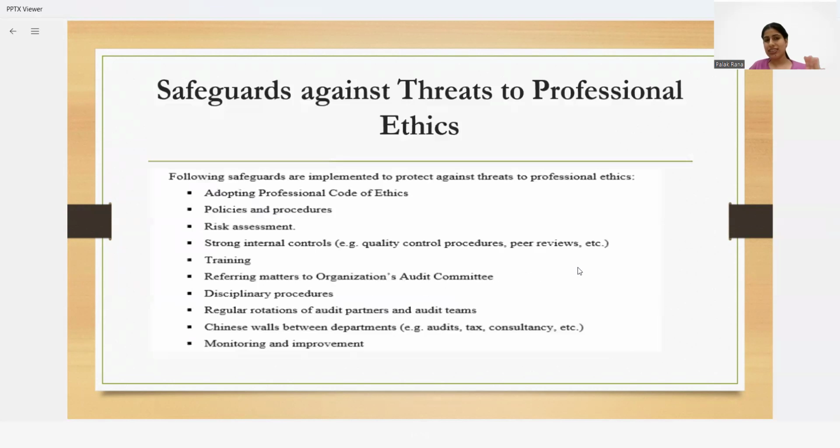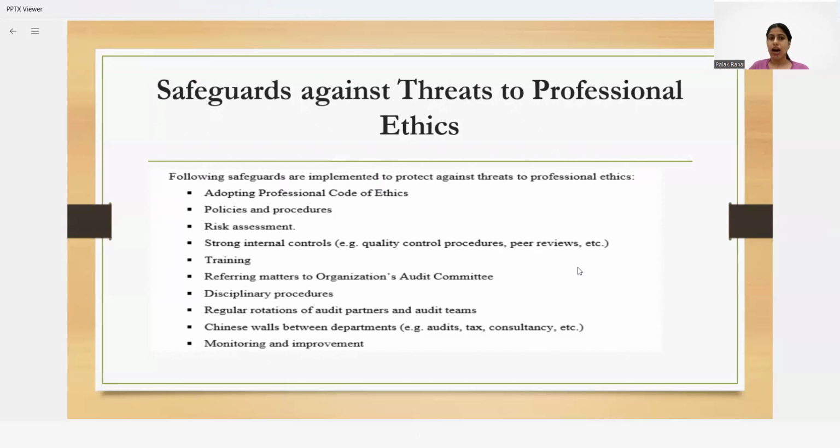So, guys, these are the certain threats, and we should follow the safeguards whenever possible to avoid threats to professional ethics. We should adopt the code of professional ethics. We should opt for policies and procedures. Again, do regular risk assessment to make sure what kind of risk could arise, and we have to make sure that we are providing 100% training to our employees so that they are aware of ethical situations.